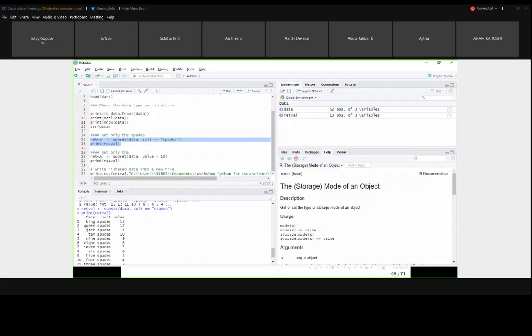Now I just want to print only the king, queen, jack. It is not about restricting to only spades. For all the data, I want to print king, queen, and jack. So how I can do this is, I can take the value, if it is greater than 10, we will call it jack, queen, and king. Right? 11 is jack, 12 is queen, 13 is king.